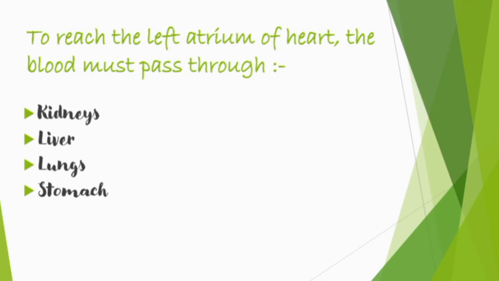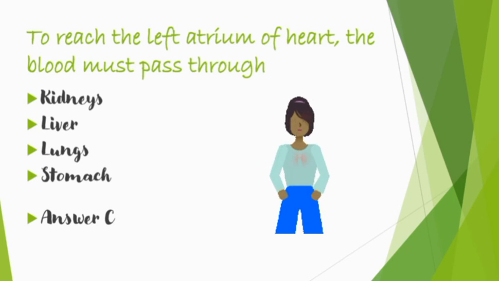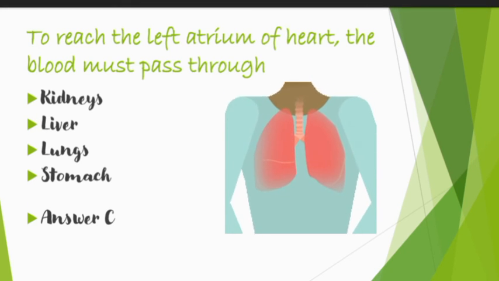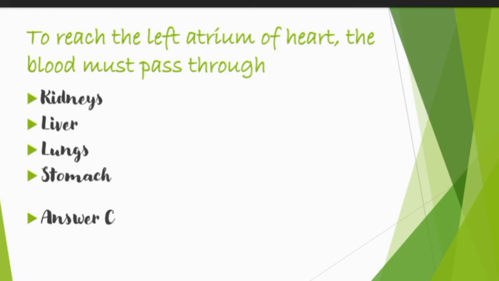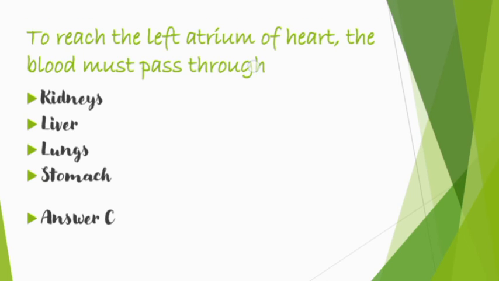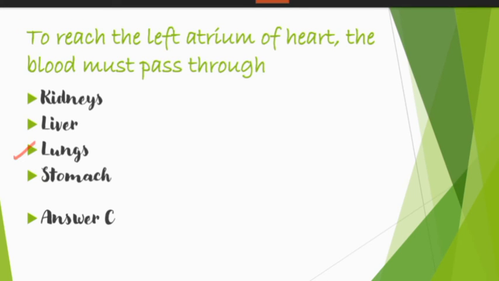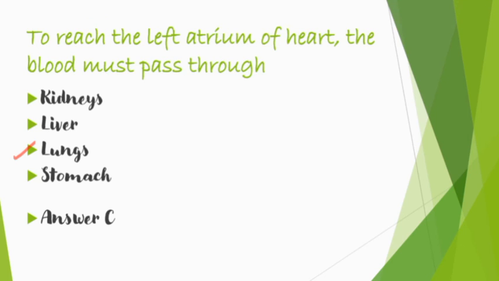Now let's move to the next question, which is to reach the left atrium of heart, the blood must pass through. So the answer for this question is lungs. See, you should learn this question on your tips, and that's why I didn't give you any timer or anything. This was a really easy question. So the answer is lungs, and I think there is no need to explain this to you.